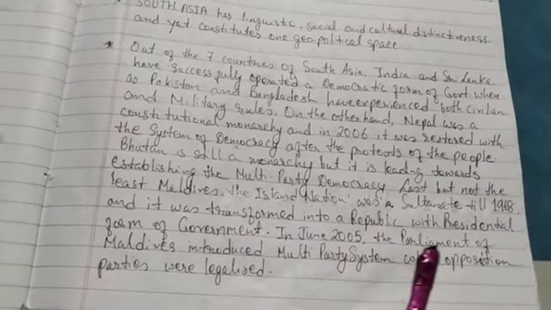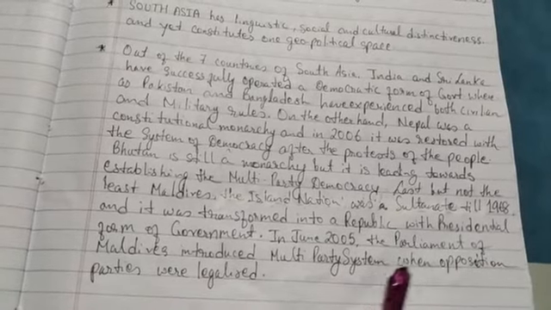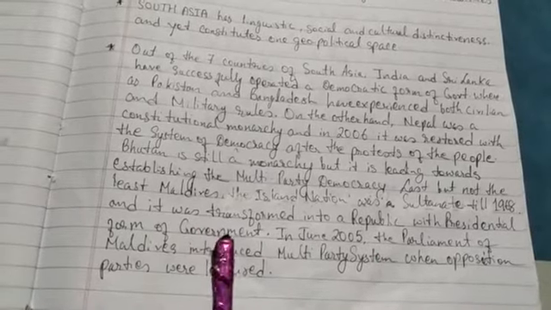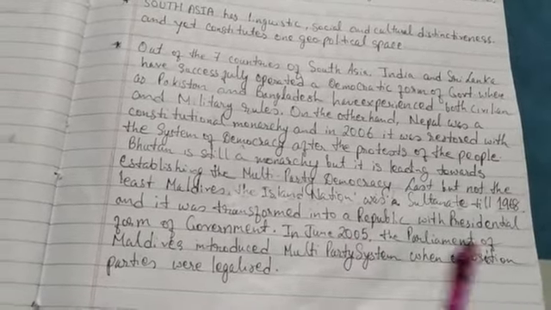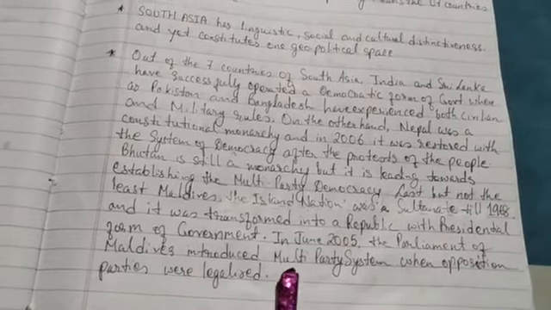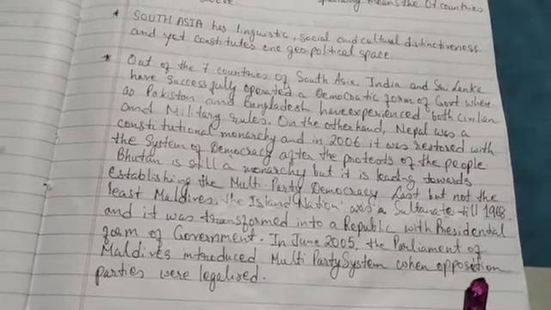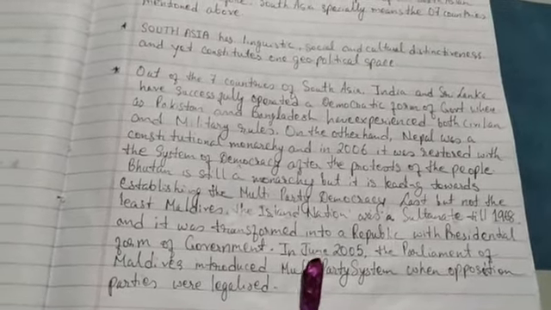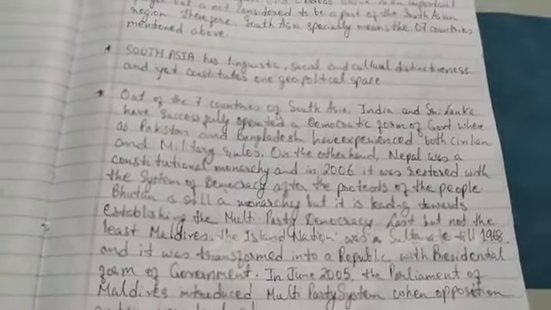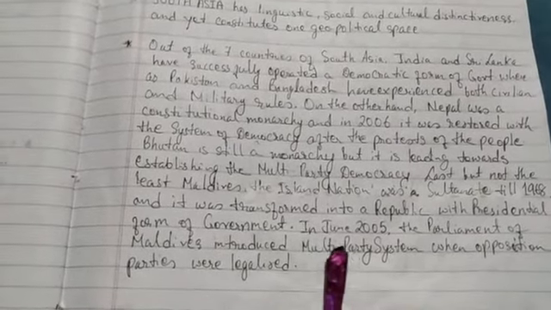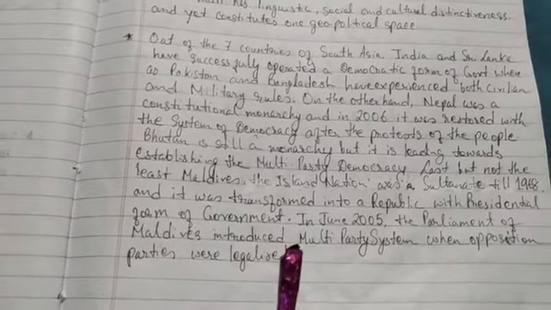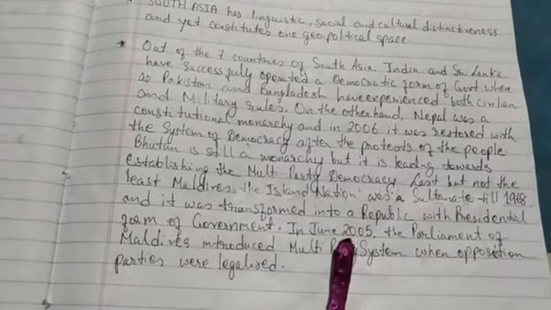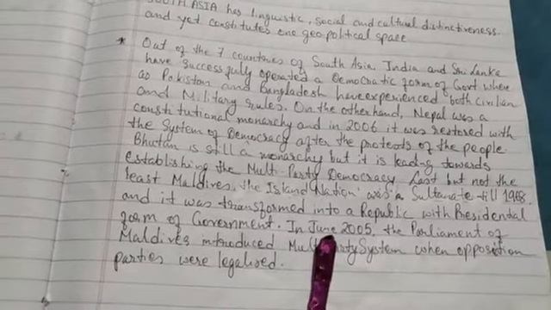Again in June 2005, the Parliament of Maldives introduced a multi-party system when opposition parties were legalized. And after that, this presidential form of government was there. In June 2005, the Parliament of Maldives passed what? A bill or a law in which a multi-party system was legalized. Earlier it was only a one party system, but after that a multi-party system was legalized. That means it was legal to introduce a multi-party system. That means the Maldives can now have different political parties in their form of government, and this was done in the year 2005 in the month of June.